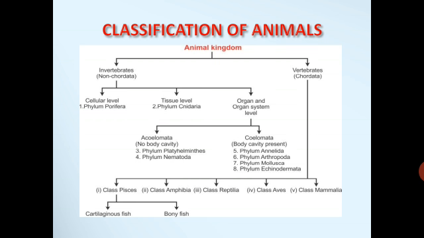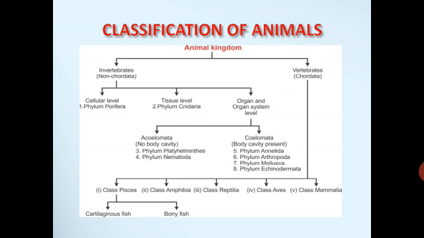Whereas vertebrates, that is chordates, are again classified into class Pisces, class Amphibia, class Reptilia, class Aves, class Mammalia, in which class Pisces is again subdivided into cartilaginous fish and bony fish, that is Chondrichthyes and Osteichthyes.